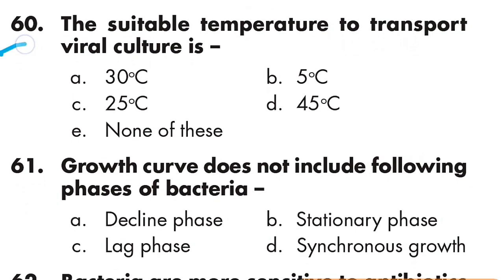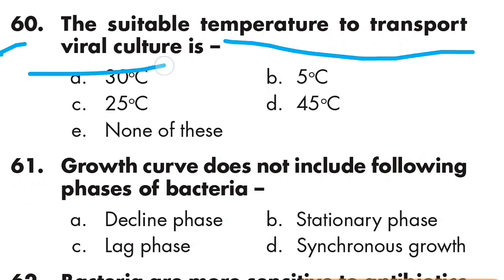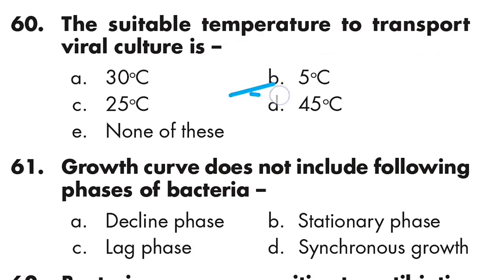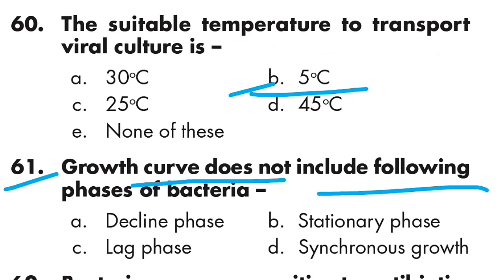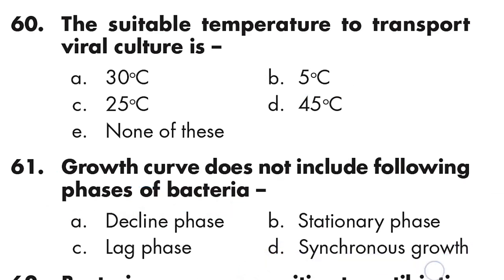Question number 60: the suitable temperature to transport viral culture is 5 degrees Celsius. Option B is right. Question number 61: growth curve does not include the following phase of bacteria: synchronous growth. Option D is right.